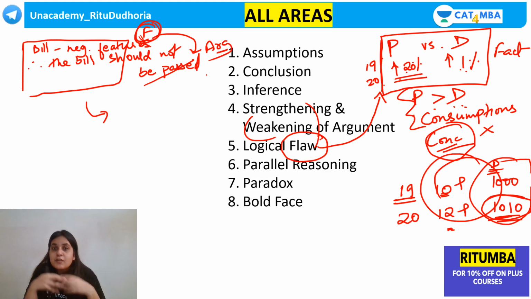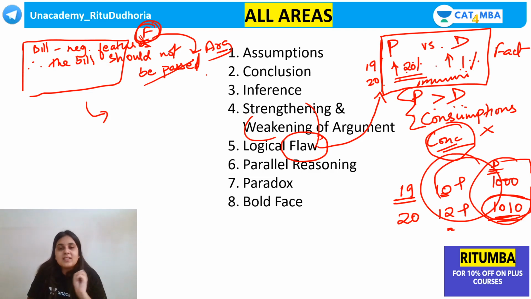In flaw, there is a flaw. मतलब कोई wrong है question में. Argument is not correct. Argument is not logical. Argument is illogical. The author has missed out something. The author has not taken something into consideration. फैक्ट और ओपिनियन के बीच में मिसमैच है. इस गैप को ऑथर ने, फैक्ट को ठीक से समझा नहीं है. That is called a logical flaw. Okay, so I'm sure now this is clear.